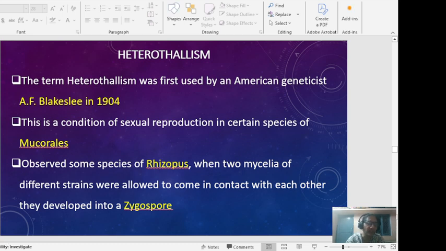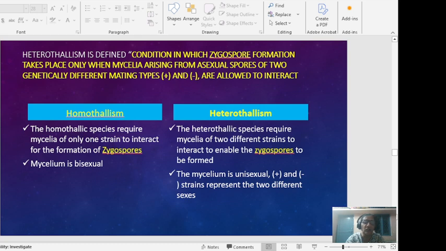Heterothallism is defined as a condition in which zygospore formation takes place only when mycelia arising from asexual spores of two genetically different mating types, plus and minus, are allowed to interact.